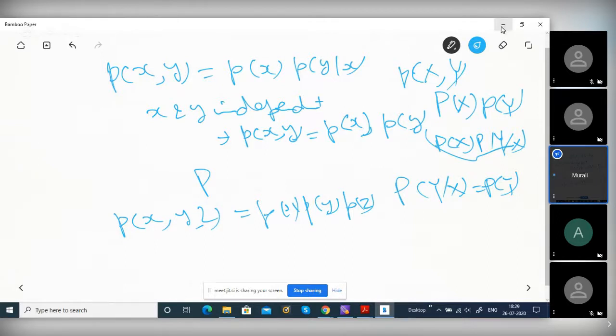The effect of removing one variable, did you understand? P of x, comma, y j. You sum over all possibilities of y j, then the effect of y is gone. Did you understand? This is one of the communication applications. Sometimes we will average over all possibilities to remove the effect. That is a technique. Understood, right?